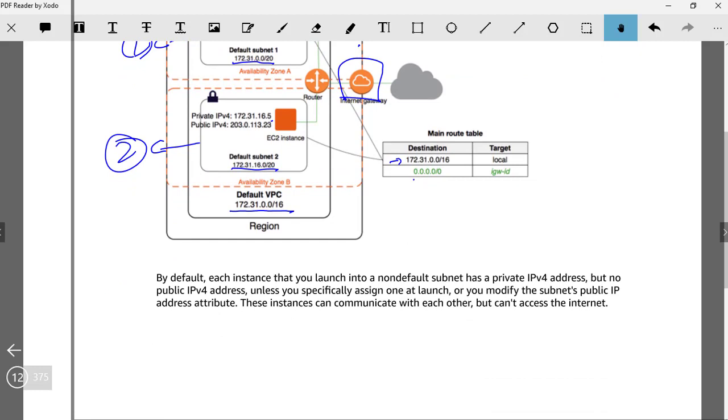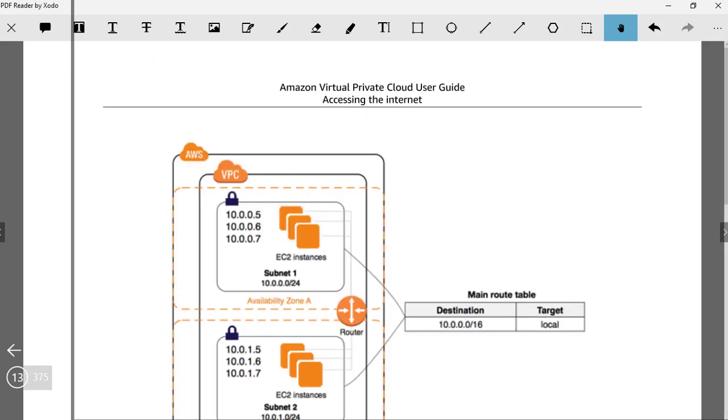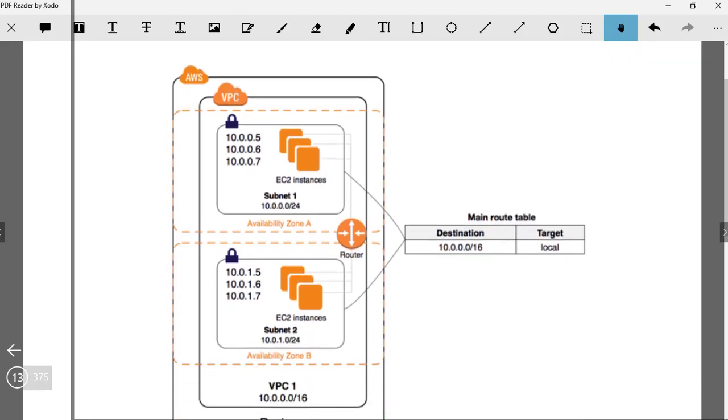But in case you create your own VPC, then let's see this. So you created your own VPC and you created your own subnets. For the VPC that you created on your own, you gave the IP address range of 10.0.0.0/16. You created the subnets, and for these subnets, we have given the IP address ranges of 10.0.1.0/24 and 10.0.2.0/24. These IP address ranges cannot be overlapping, otherwise the routing would not work. So there has to be a non-overlapping IP address range within the VPC range.